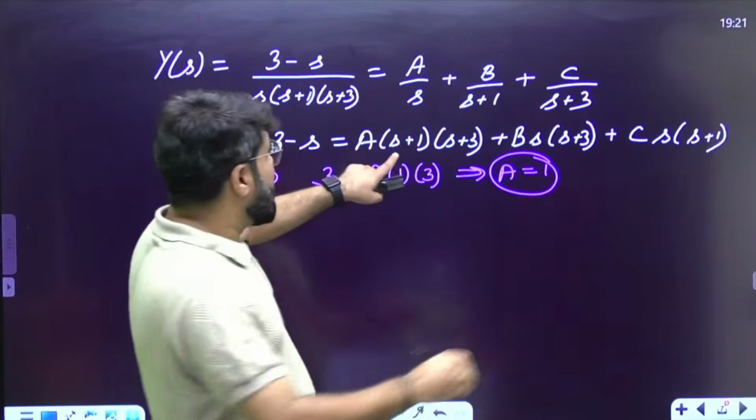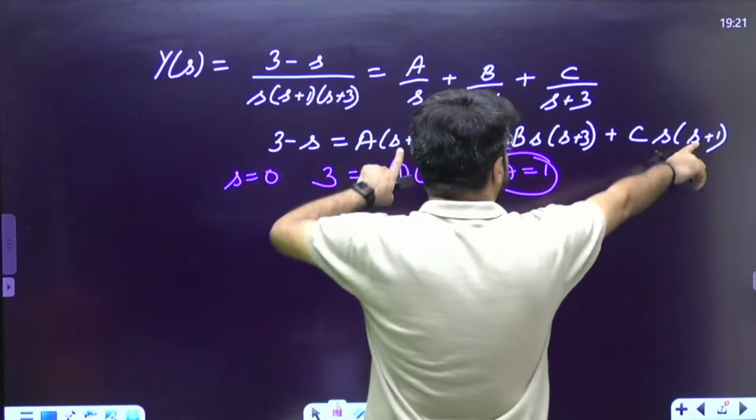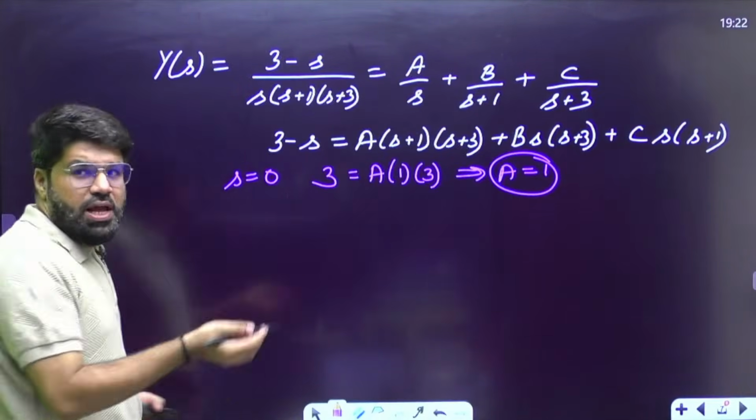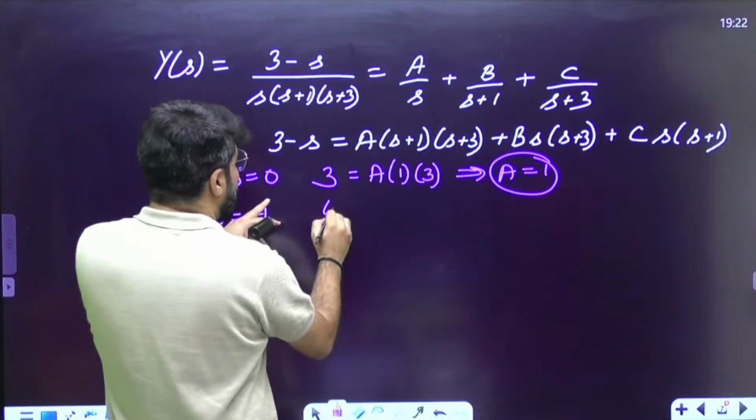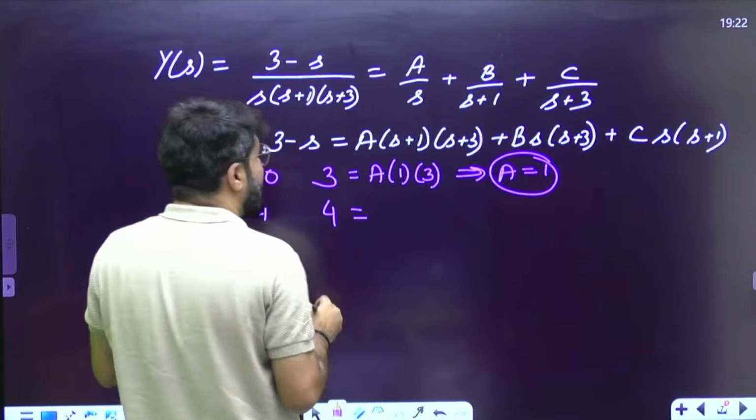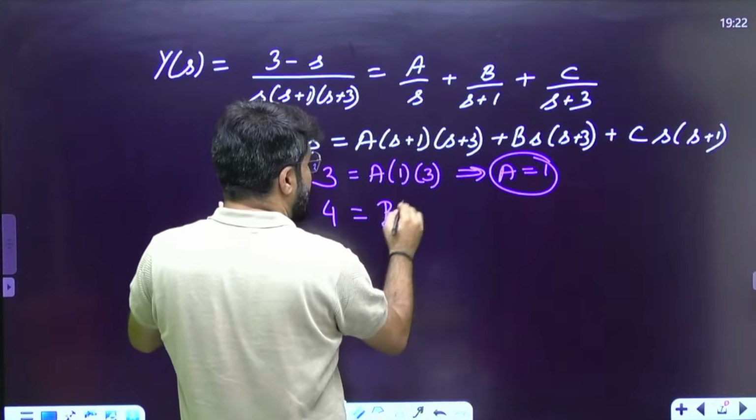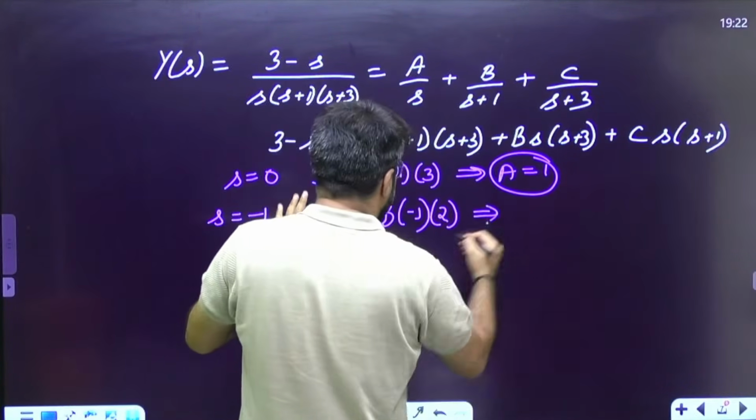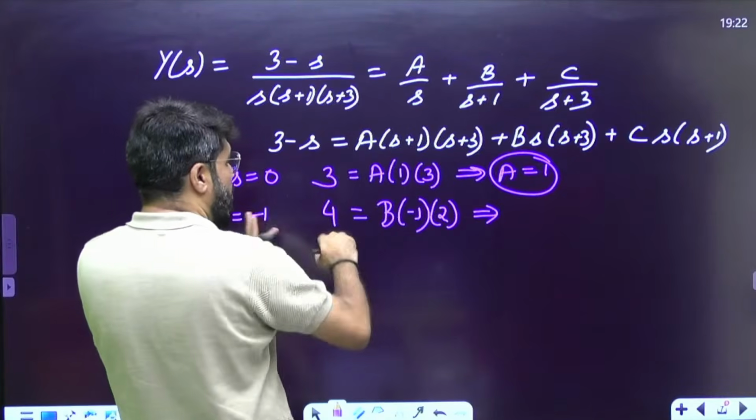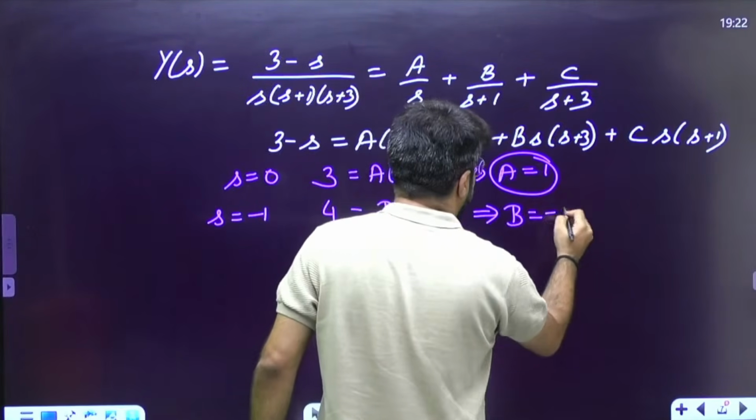Now for B, I will look into the common factor in A and C, that is (s plus 1). So I will make (s plus 1) 0. How will you make (s plus 1) 0? By taking s equal to minus 1. So 3 minus minus 1 will be 4. A and C terms will be 0, only B will be left, minus 1, and minus 1 plus 3 will be 2. So this will give me how much B? 4 upon minus 2. So B will be minus 2.